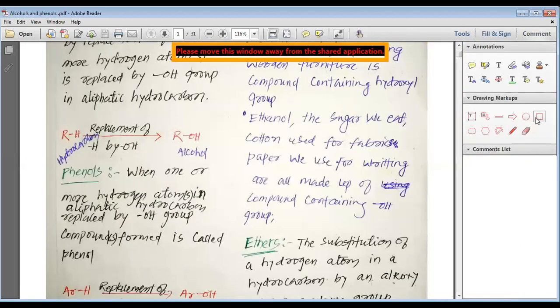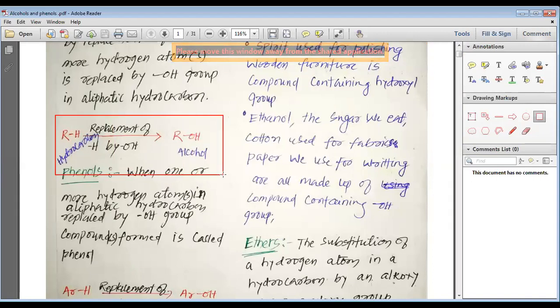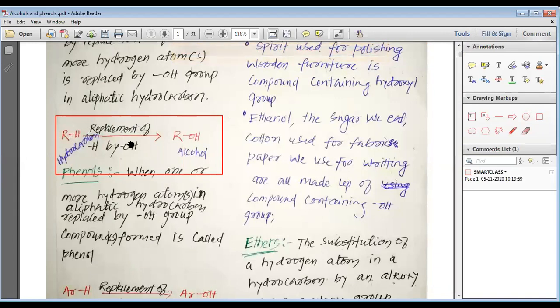Let's have a look at this. Into this you can see that we have hydrocarbon RH. One hydrogen is replaced by OH, so we get ROH. This is what is known as the alcohol.